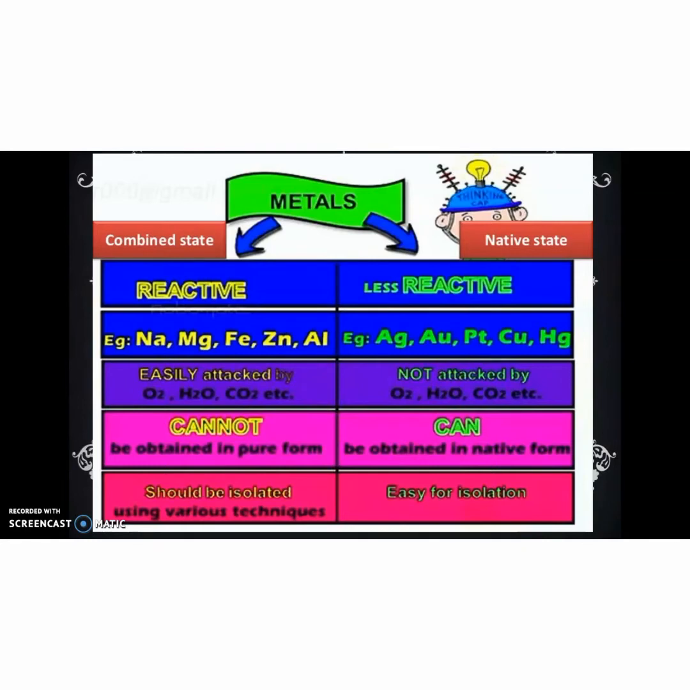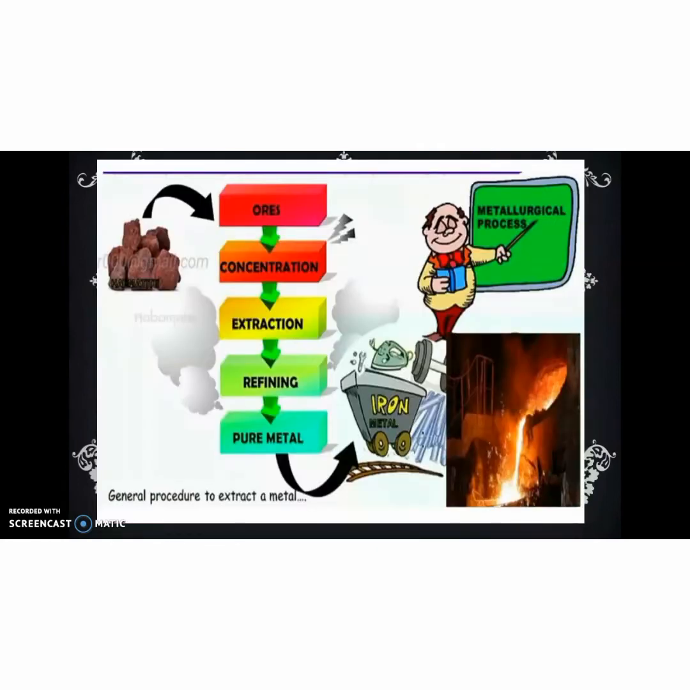Reactive metals cannot be obtained in a pure form. Less reactive metals can be obtained in native form. They are isolated using various techniques, and less reactive metals are easy to isolate. Here is the metallurgical process flow chart. First one is the ore, which is dug from the earth's surface. Then we concentrate this ore and then extract the metal, and through the refining process we get the pure metal. So this is the flow chart for extraction of metal.